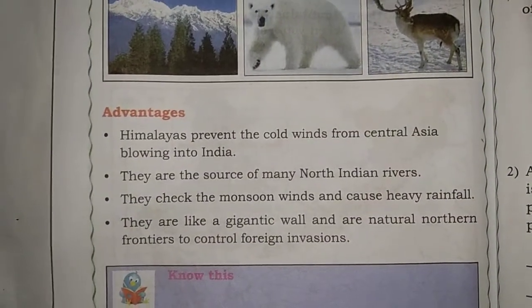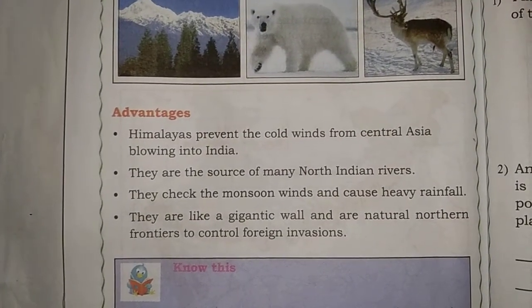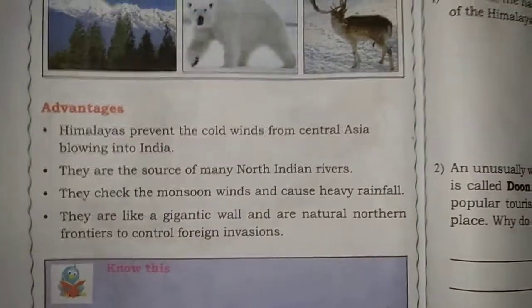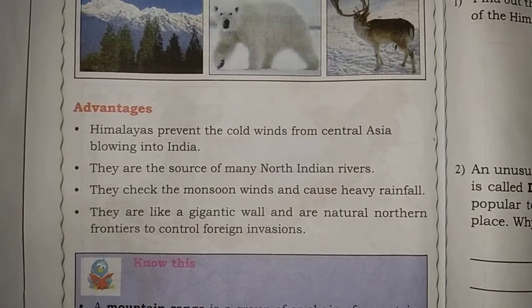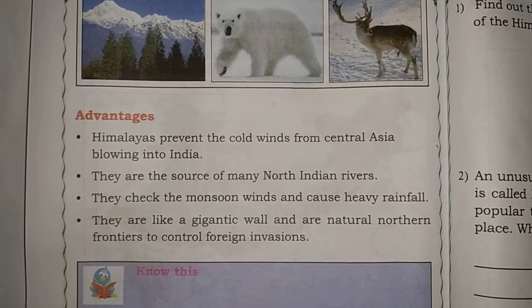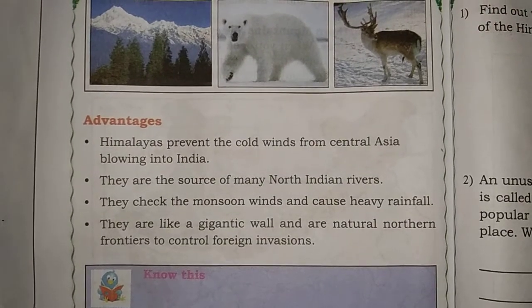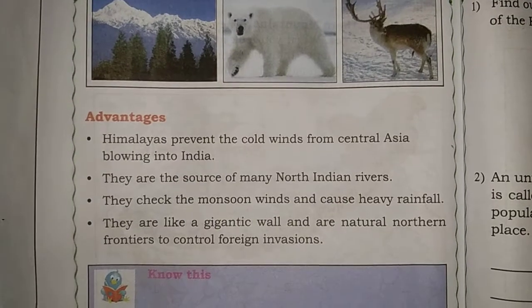Next, advantages of Himalayan ranges. Himalayas prevent the cold winds from Central Asia blowing into India, and also they are the source of many North Indian rivers. They check the monsoon winds and cause heavy rainfall. They are like a gigantic wall and the natural northern frontiers to control foreign invasions.